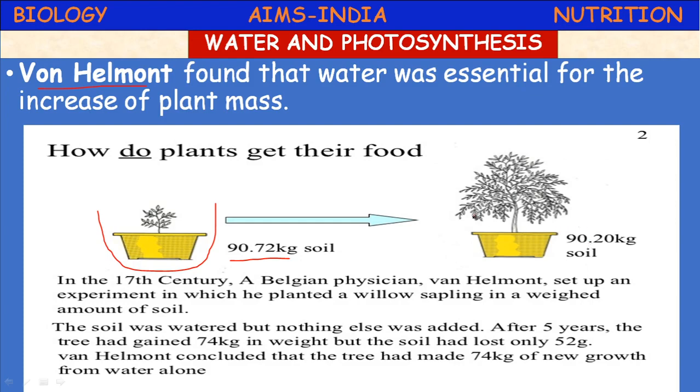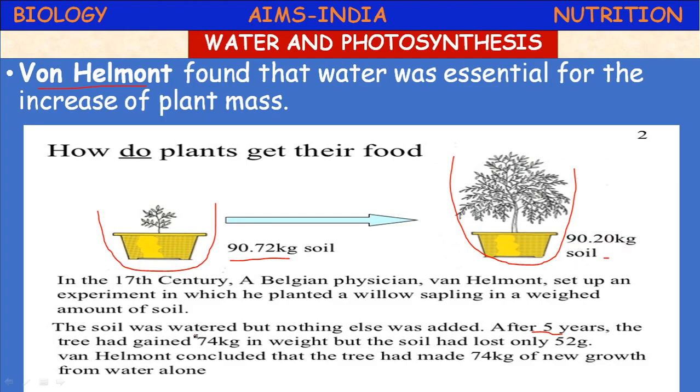After 5 years, he mentioned the soil weight had decreased to 90.20 kgs.